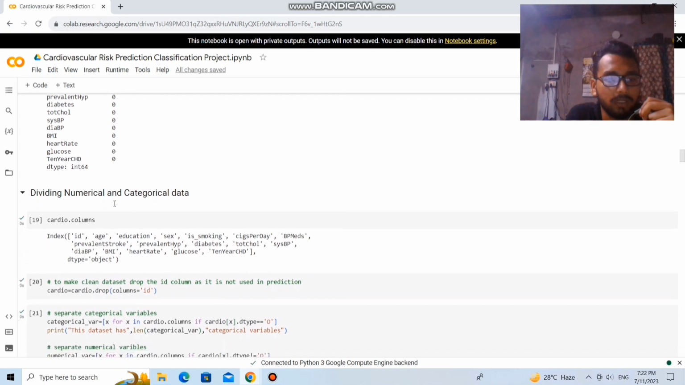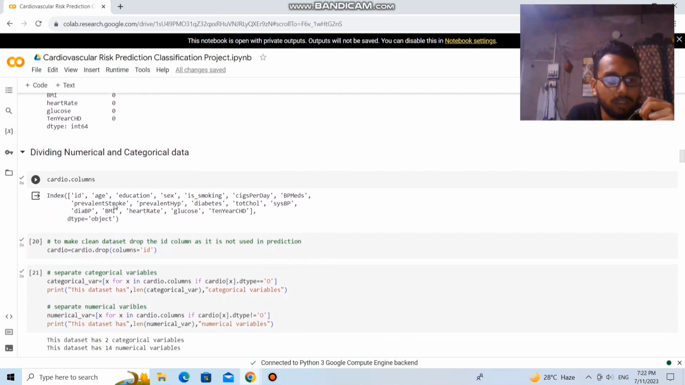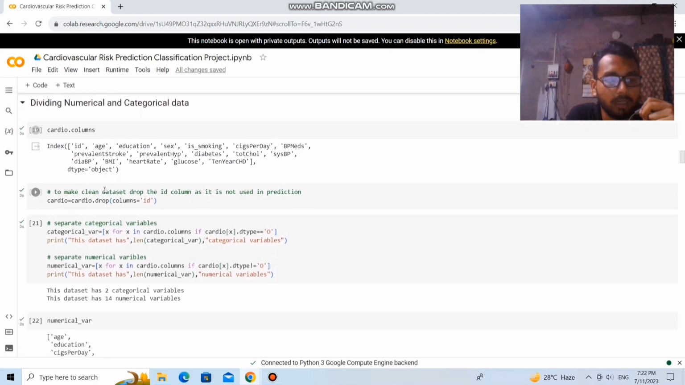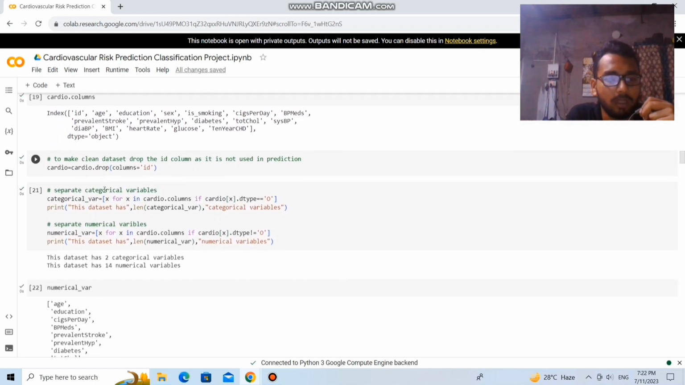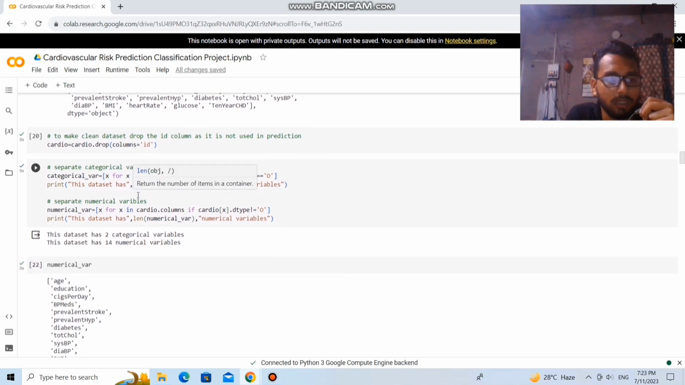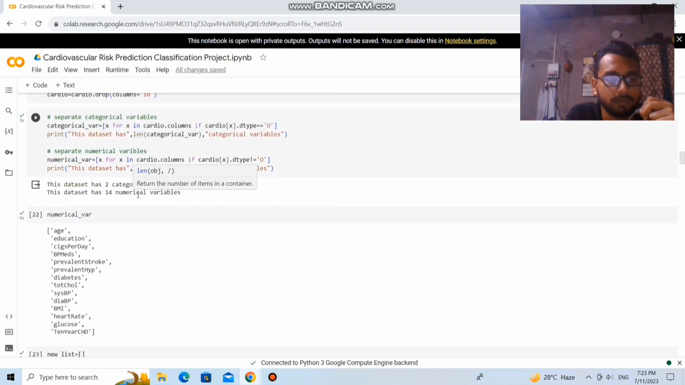So let's divide the numerical data and the categorical data. Here is the total column. To identify the categorical variables, we separate them from the total columns, and we can also separate the numerical columns. So here we have separated 2 categorical variables and 14 numerical variables, and we are dropping the ID column because it has no use for predicting the 10-year coronary heart disease.